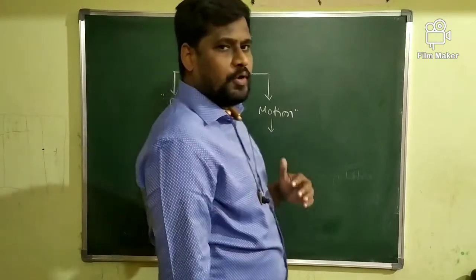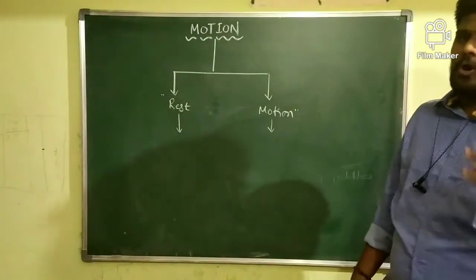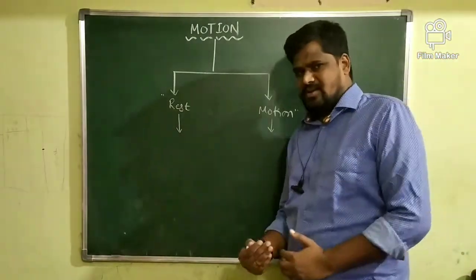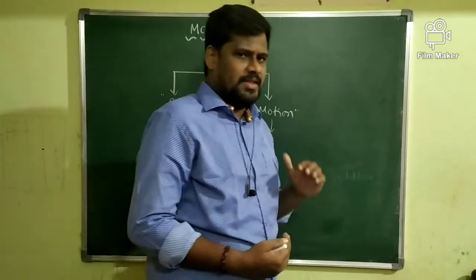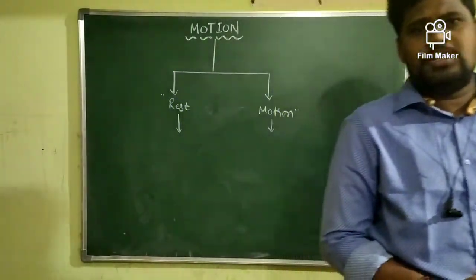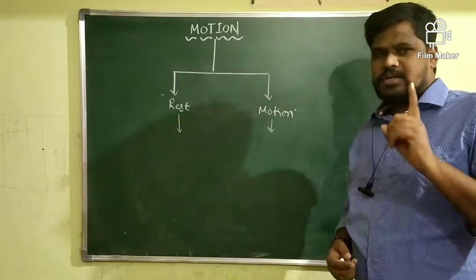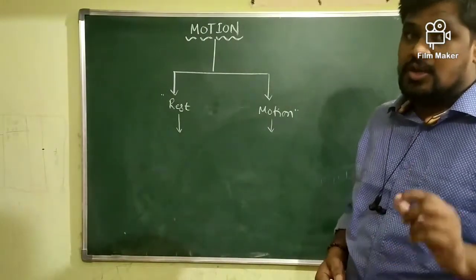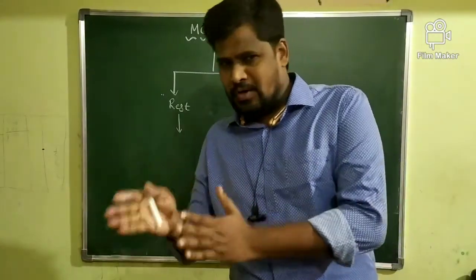How are you going to define motion of a body? When is the body said to be in the state of motion? When the position of a body continuously changes with respect to time and surroundings.